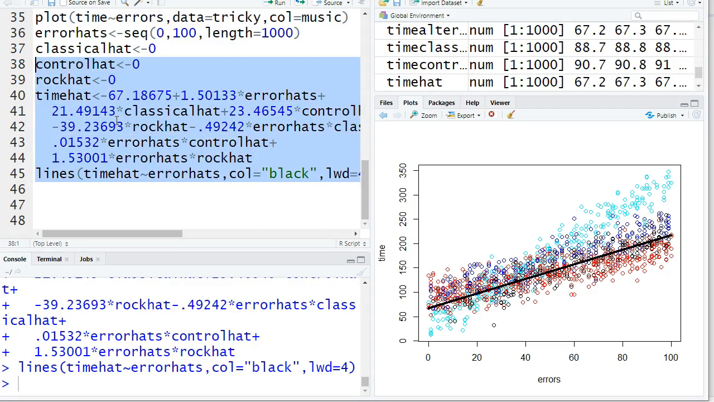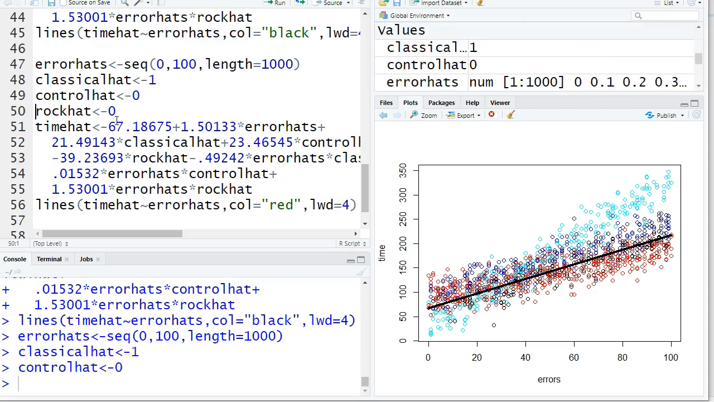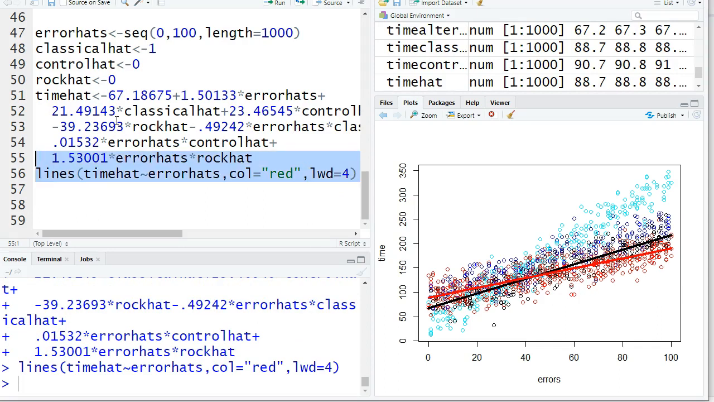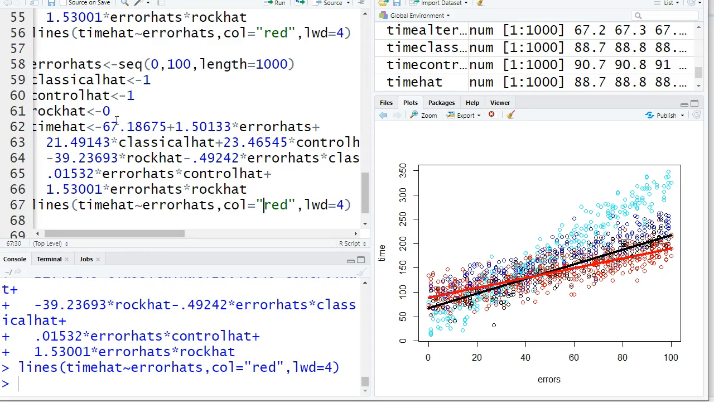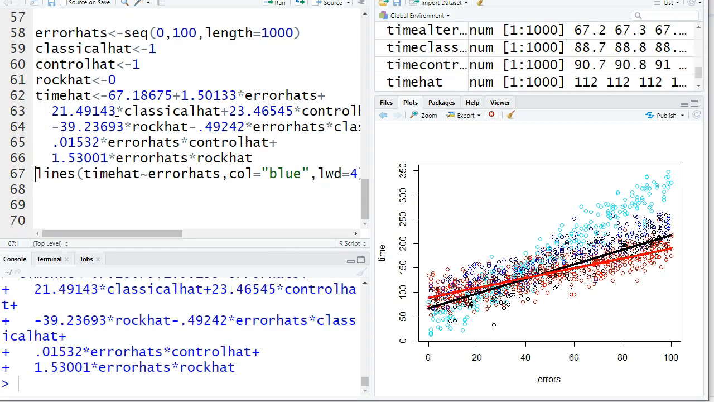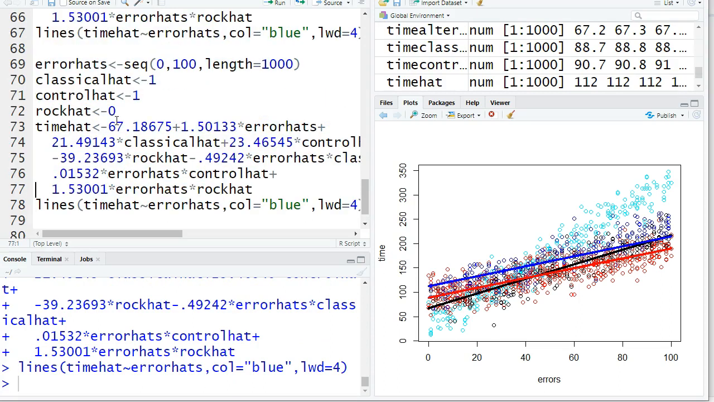If I want to draw the next one, which is going to be classical, so I'm going to turn classical on and change the color to be red. Running this bit of code gives me the red line. Let's copy all this and paste. Now I'm going to turn on the control group. What was the control group? It was the blue colored group. Let's run this bit of code. There's the blue line. Copy, paste.